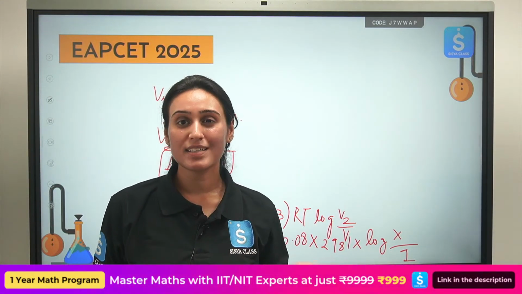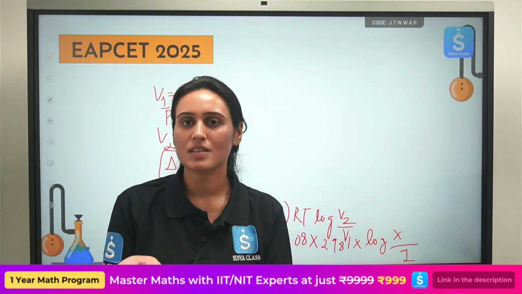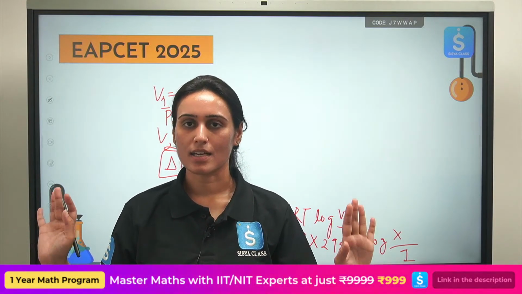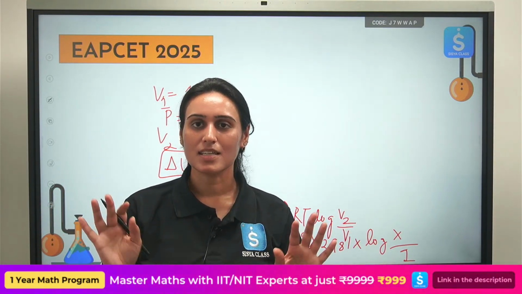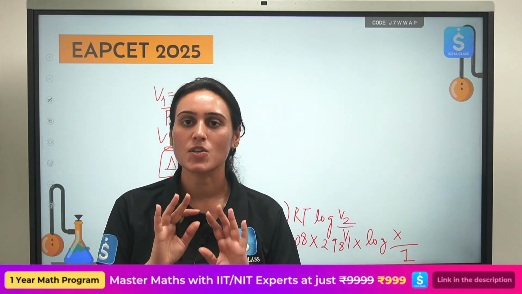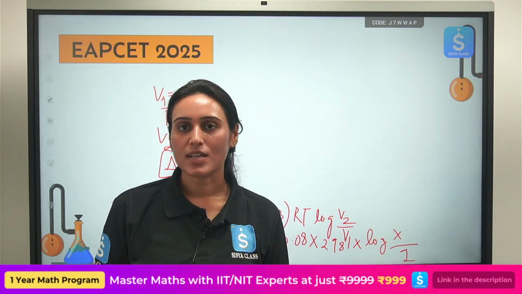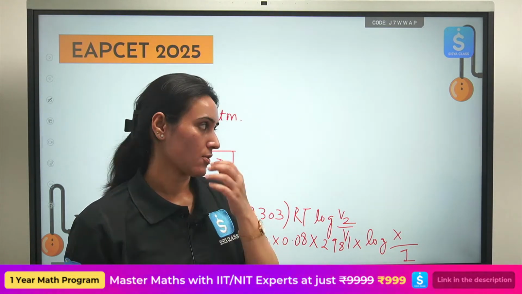If they have not given you any temperature, we will assume it is room temperature. We will take 298 Kelvin. If they write any temperature, use that. If nothing is given, consider it to be room temperature, 25 degrees Celsius, and solve it accordingly. And like that, you can calculate the value of x. Okay, so see the next one.